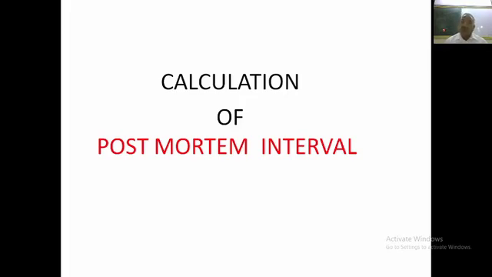A person may be away. Post-mortem interval is the interval between death and post-mortem done. Suppose this post-mortem interval is 2 days and the person involved in the story during investigation by police is not in the country for the last 4-5 days, so he may be involved in planning, but he is not involved in the actual crime.